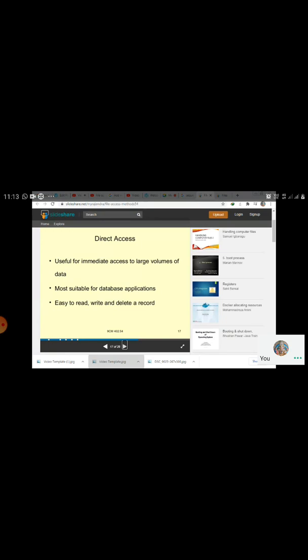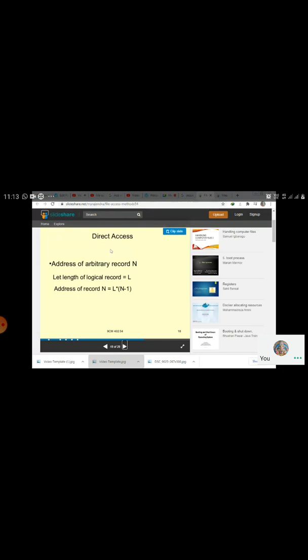It is most suitable for database applications. It is easy to read, write and delete a record with a direct access file. For direct access, the address of an arbitrary record n, with the length of the logical record being L, is equal to capital L into n minus 1.